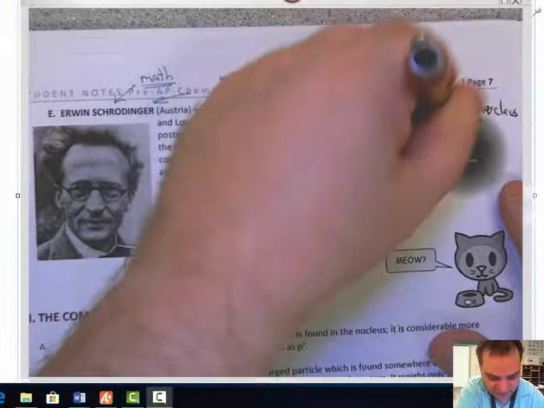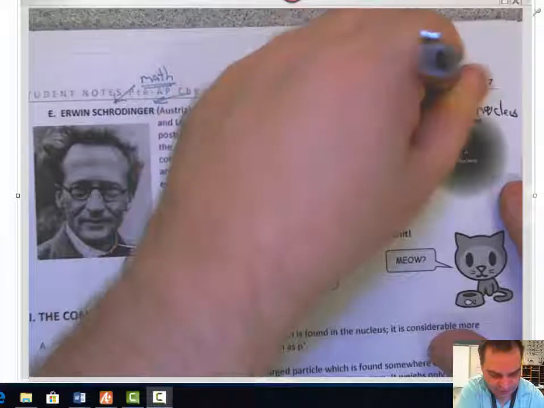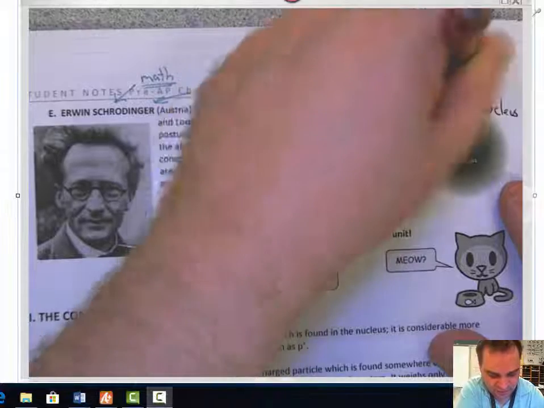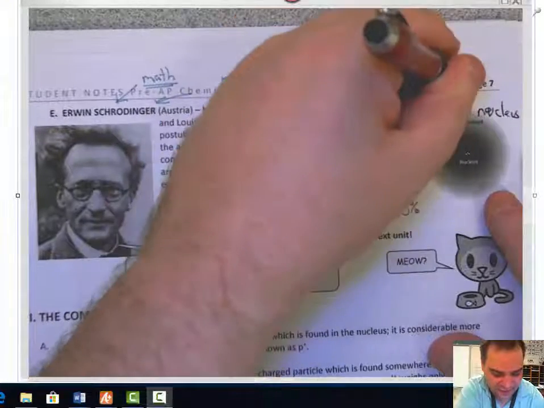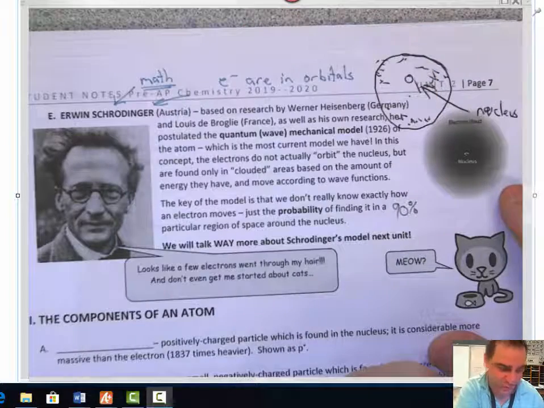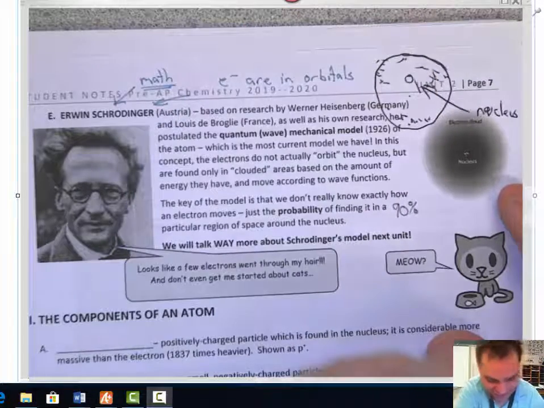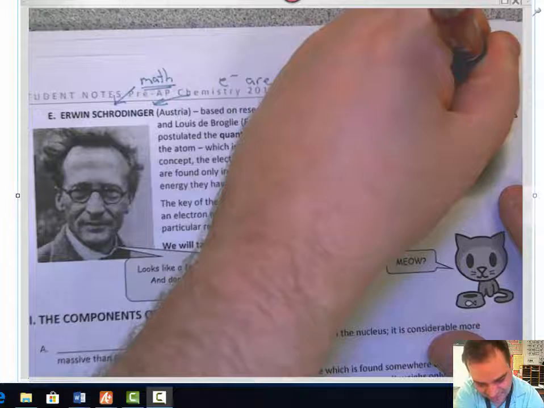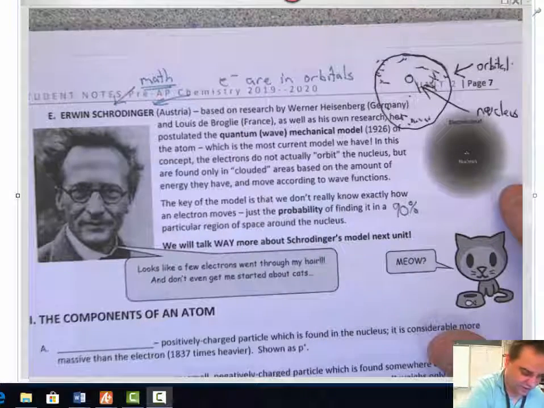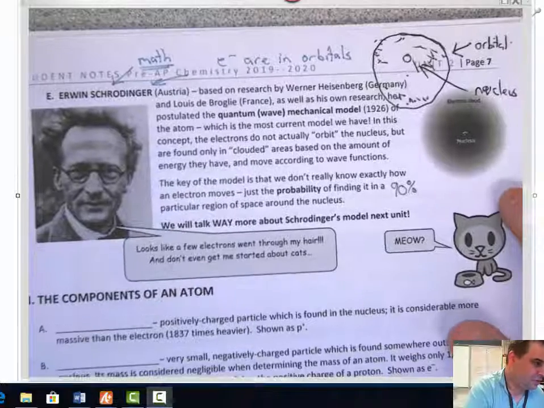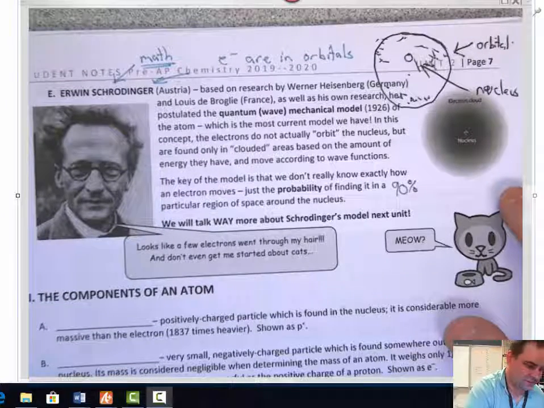Like this, jump around, get up, get down, jump, jump, jump. And then he gave this overall area here where the electron was found 90% of the time. That was the orbital. Okay, which is different than an orbit, which we'll get more into in the next unit.